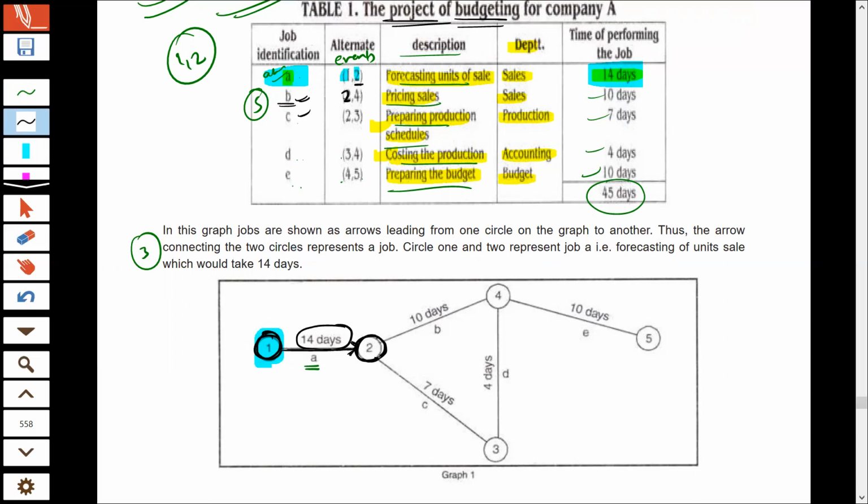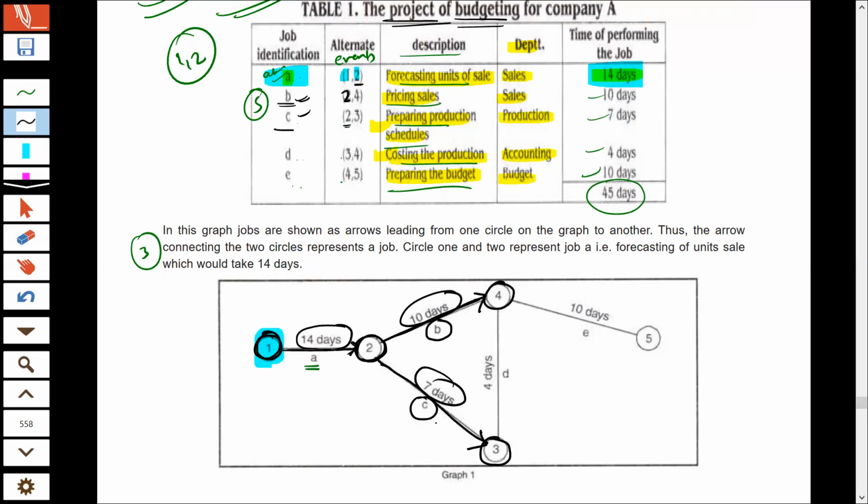So you can start from 2 and make a line till event 4, and this is activity B, which will take 10 days. And then activity C will also start from event 2 and will go till event 3, and this will take 7 days.